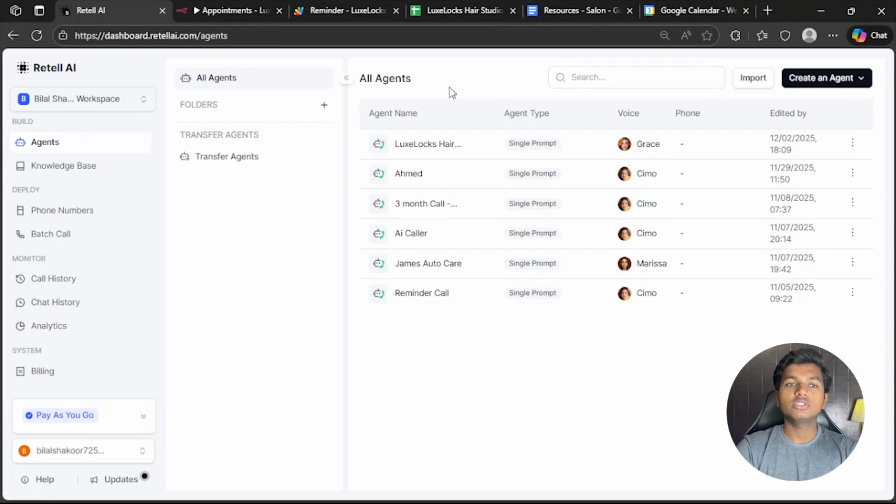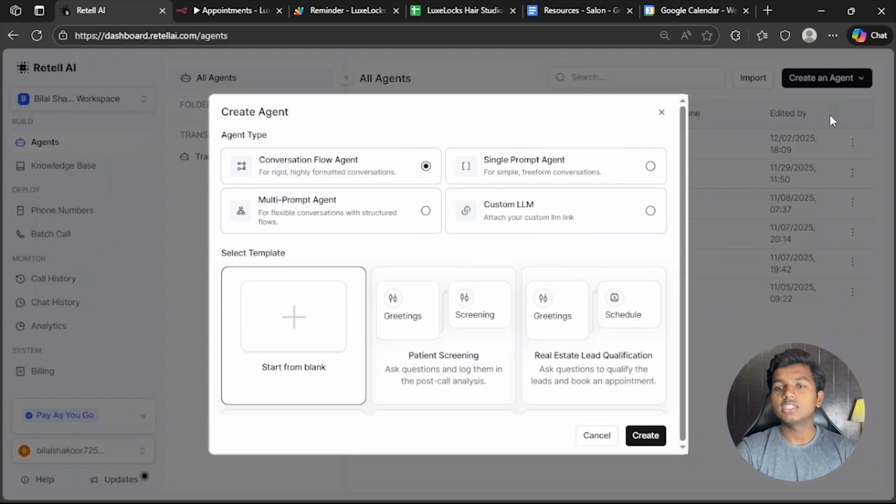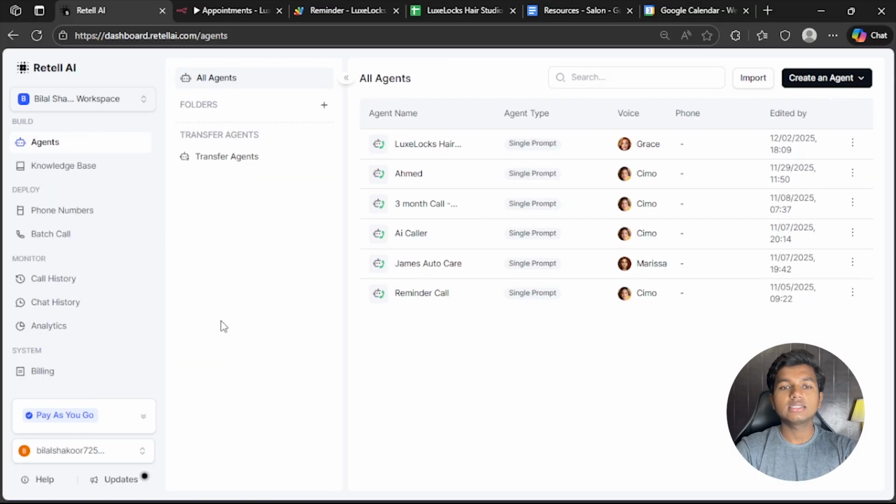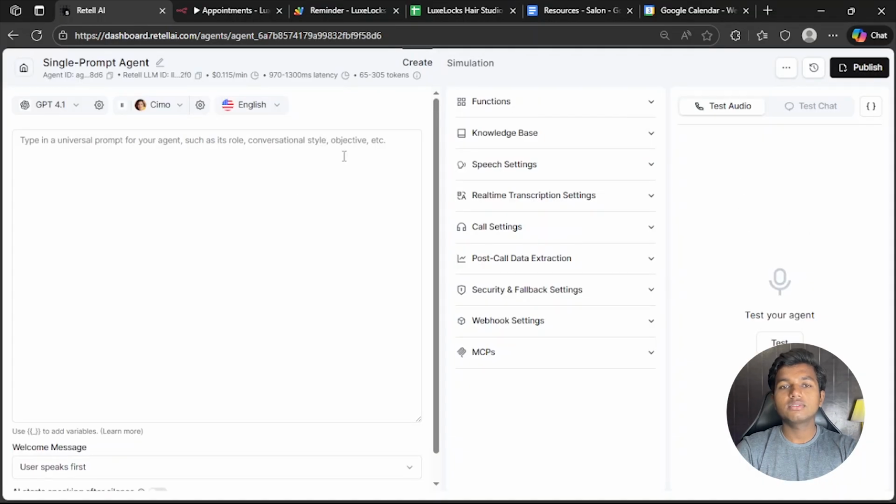If you have never used Retell AI, just create your account, log in, and you will have a $10 credit that you can use to test the AI voice agent. So when you log into Retell AI, you will see an interface like this. Just click on create an agent, click on voice agent, click on single prompt agent, start from blank and enter create. Then you will see an interface like this, which is super simple.